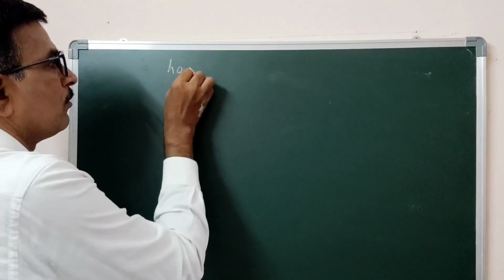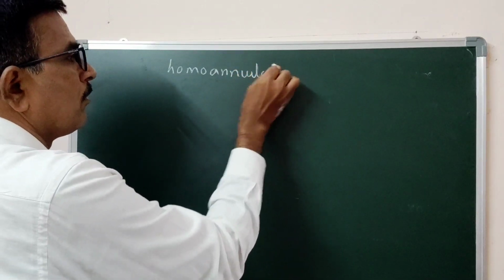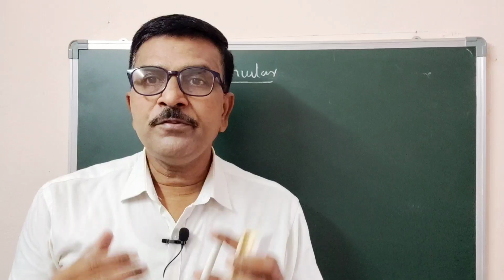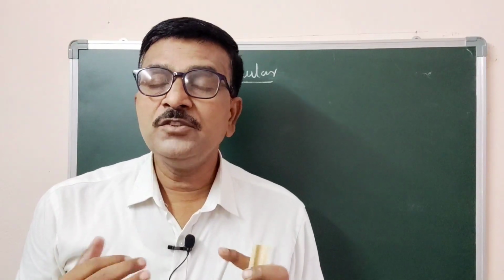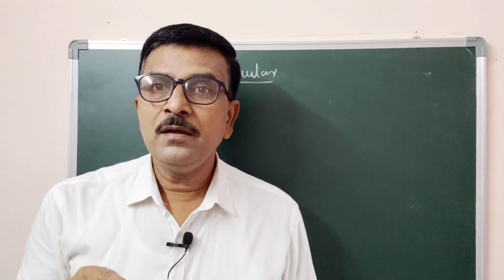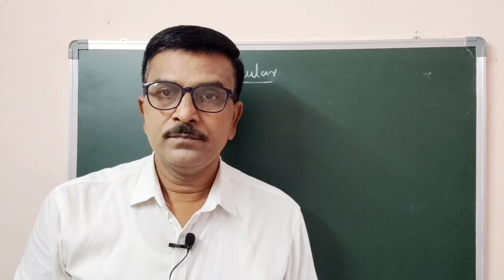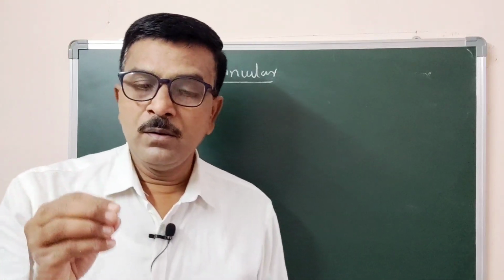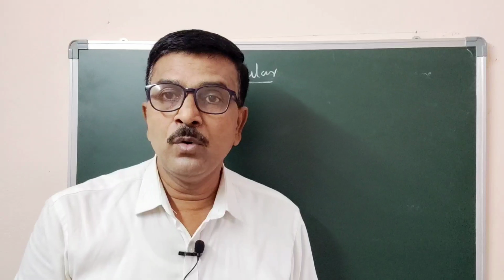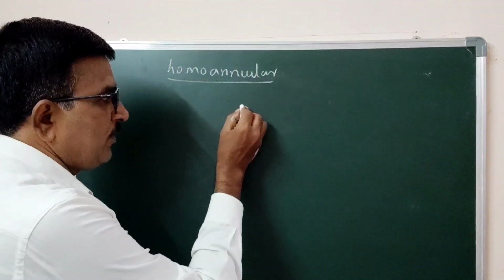Homoannular. If both conjugated double bonds in our molecule existed in one ring, the conjugated double bonds, both if existed in one ring, called as homoannular system. Homoannular system. For example,